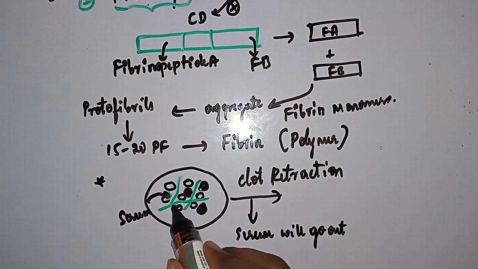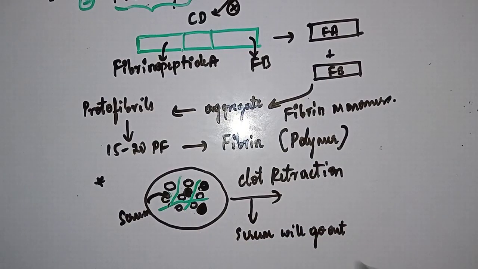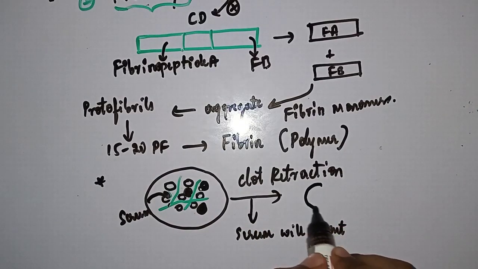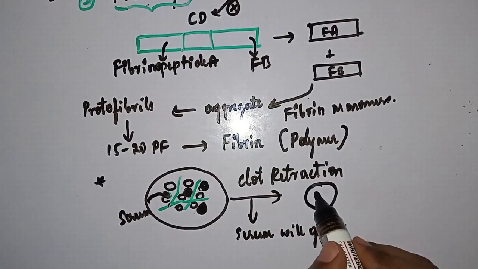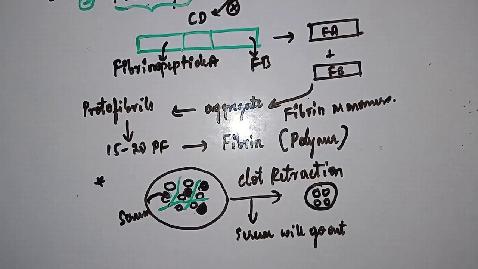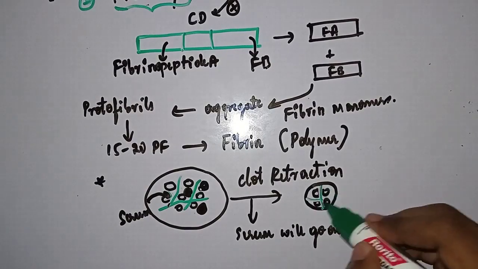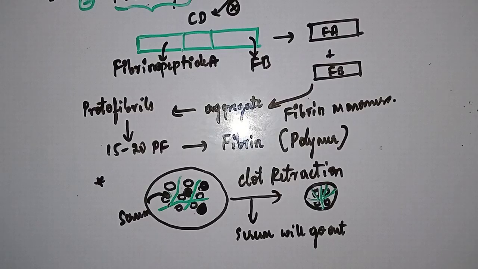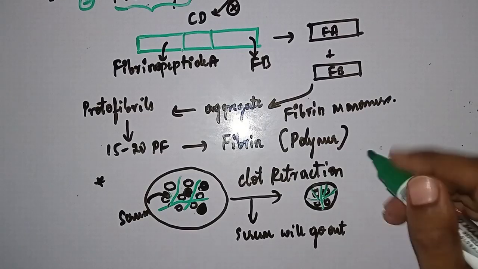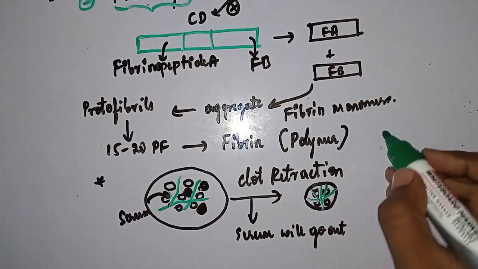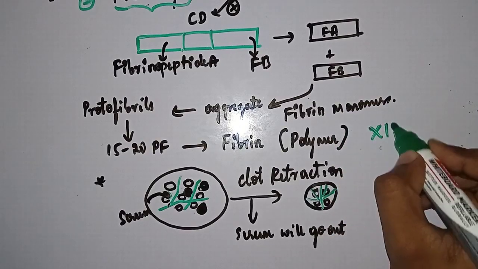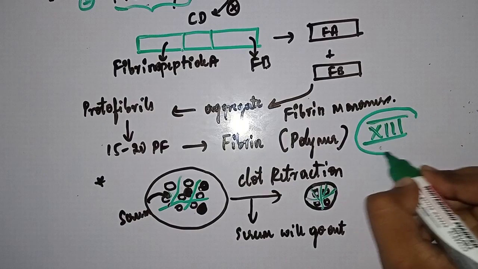So if serum goes out, what happens? This size decreases, right? This becomes like this. Now this is the stable final clot. Please remember, for the stabilization and clot retraction, factor 13 is required.